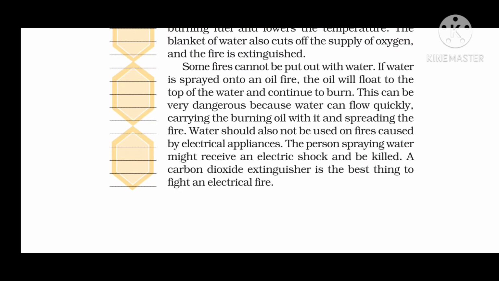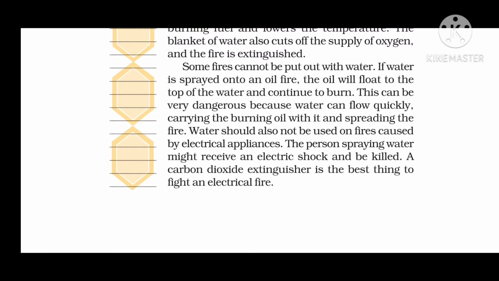Water should also not be used on fires caused by electrical appliances. You must have seen the electrical appliances in your homes, the main switches or other installations of electric appliances. And if there is a short circuit, then you must not use water on it. The person spraying water might receive an electric shock and even be killed. A carbon dioxide extinguisher is the best thing to fight an electrical fire.